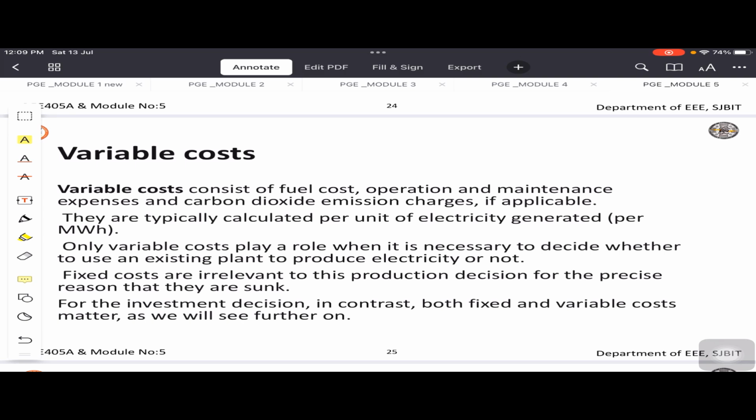If you are generating more and more power, more and more carbon dioxide is going to be discharged. This carbon dioxide has to be controlled wherever it is applicable. So you can decide how much you are able to generate, and because of that the variable cost will also directly increase. If you are not generating, the variable cost will also decrease.